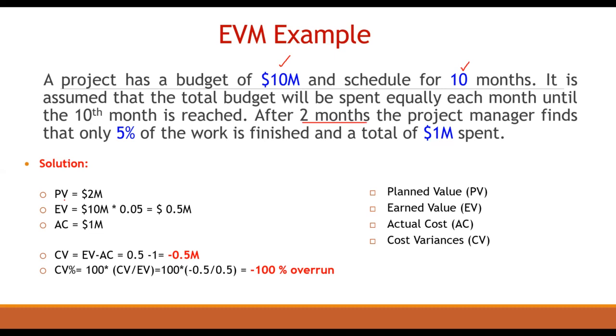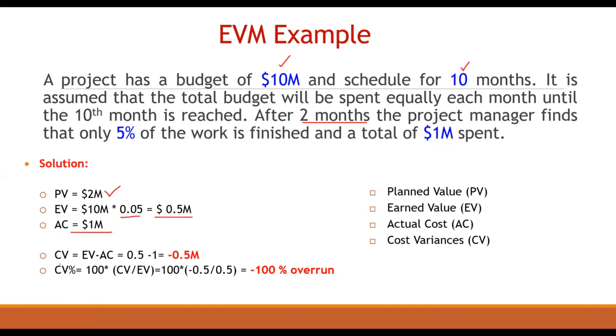So ultimately, when we calculate earned value management, we can see the number of months and the total amount they need to spend for the total project. What is the planned value? The planned value is 2 million because 2 months are over. What is the earned value? Earned value is 5% of 10 million, which is equal to 0.5 million.